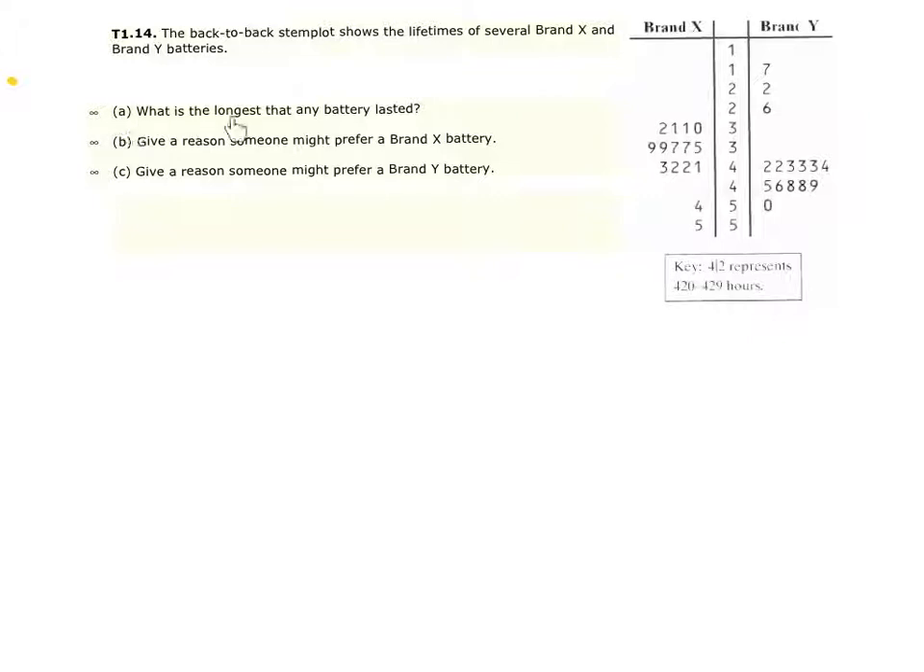Question A, what is the longest that a battery lasted? We should see right here, the longest the battery lasted is going to be brand X at 550 hours. Question B, give a reason someone might prefer a brand X battery. Let's talk about question C also. Give a reason someone might prefer a brand Y battery. So let's give kind of a justification of what we're seeing here.